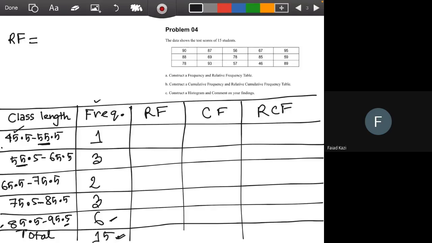What is the relative frequency? We have done these already. Don't you remember what relative frequency is? Okay, relative frequency is the proportion of each class. This is the proportion of the observations that belong to each class.